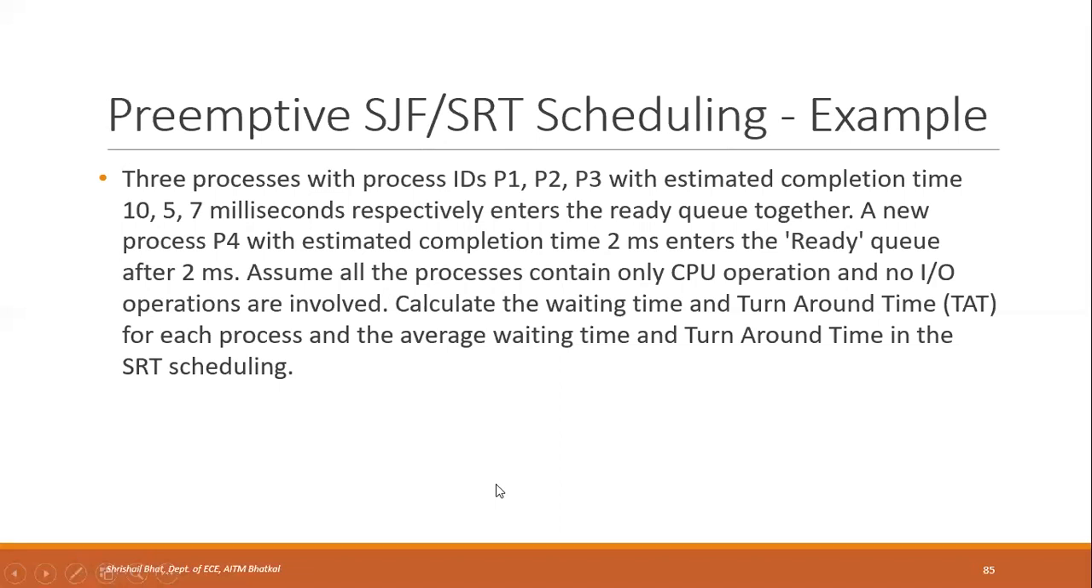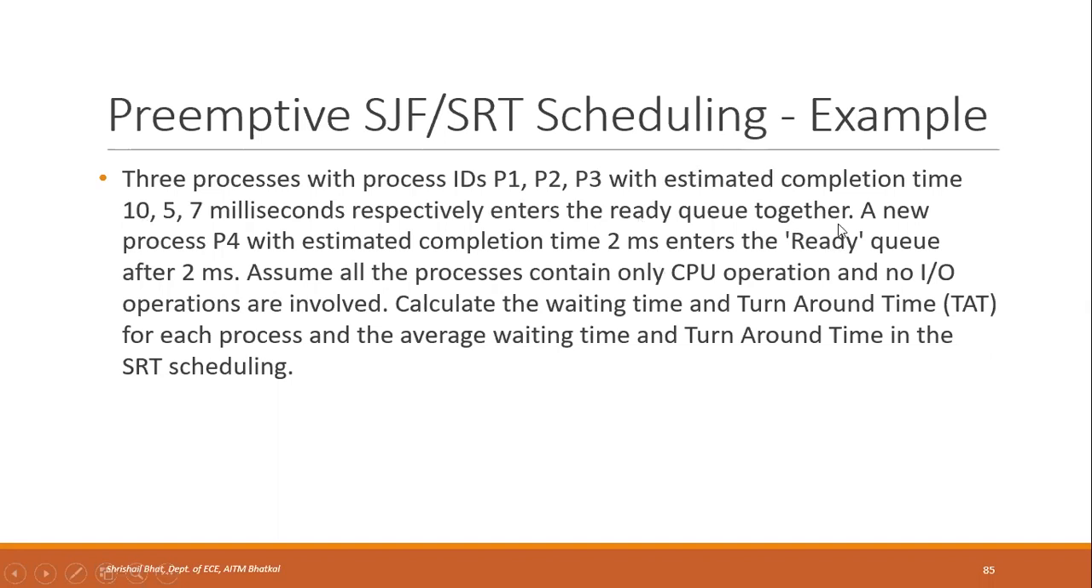The question is: there are three processes with process IDs P1, P2, P3, with estimated completion times of 10, 5, and 7 milliseconds. That means P1 completion time is 10 milliseconds, P2 is 5 milliseconds, and P3 is 7 milliseconds. They enter the ready queue together. All three enter the ready queue together at 0 milliseconds.